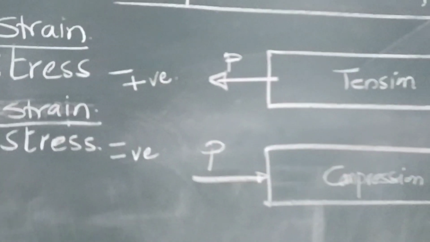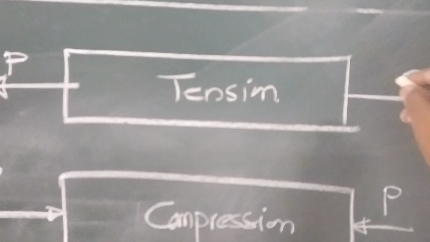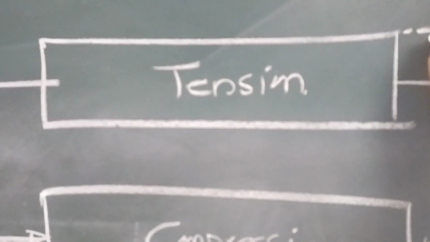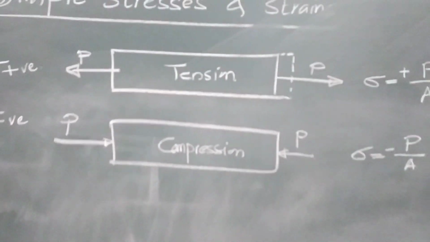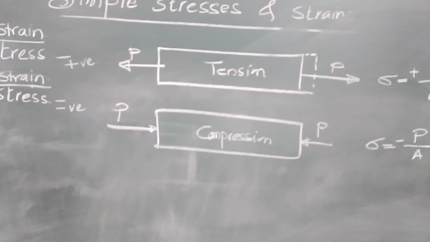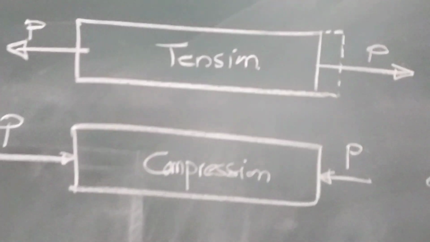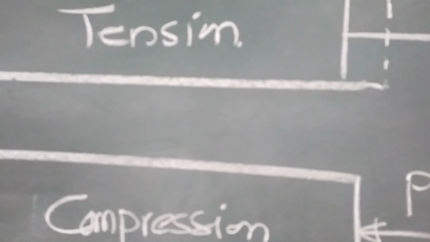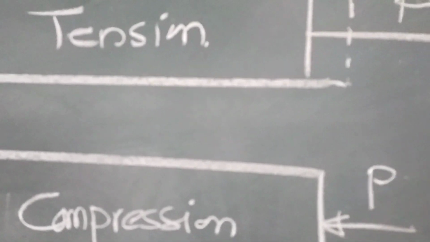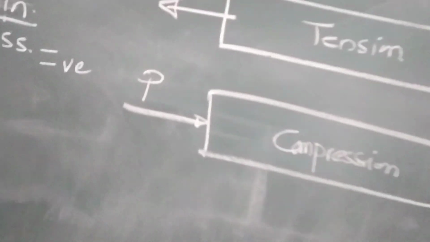Okay. What will happen in first case? Here, due to outward forces, there is a change in length, but it is positive. That means length will increase. So, strain e will be positive: delta L, that means increase in length, upon original length. Are you getting the point?